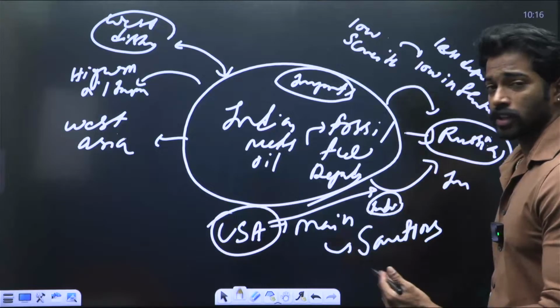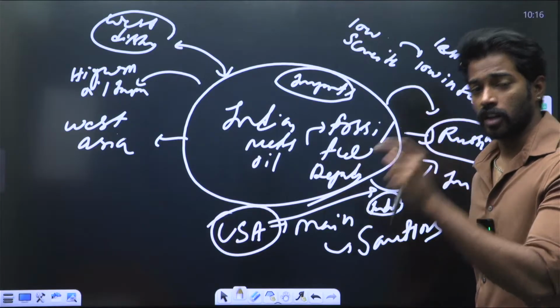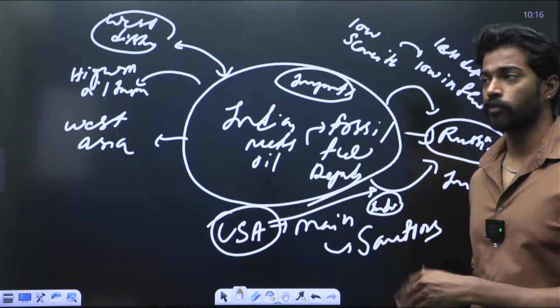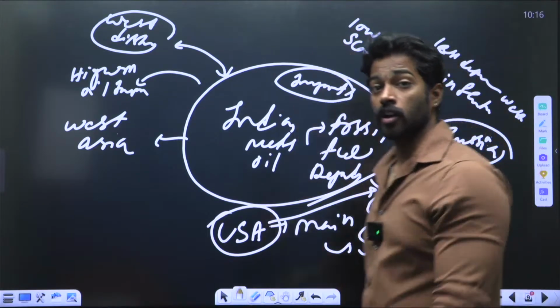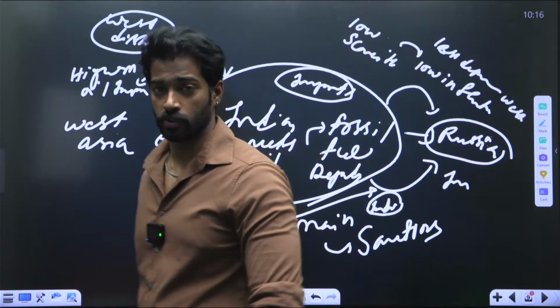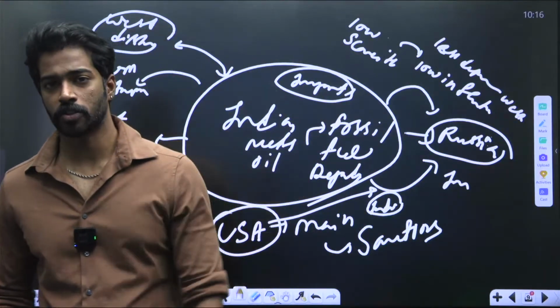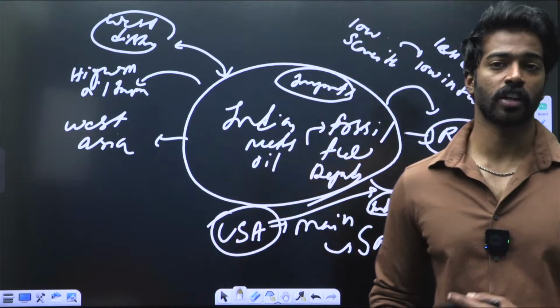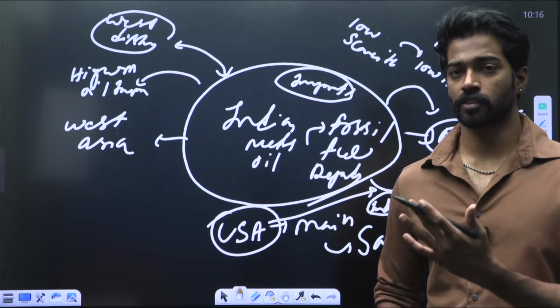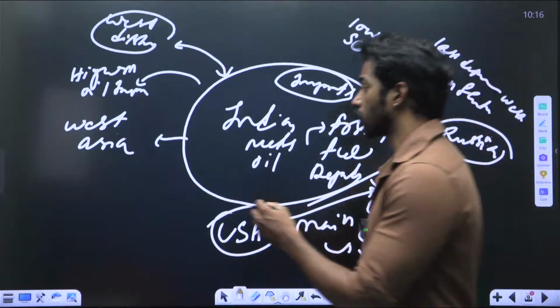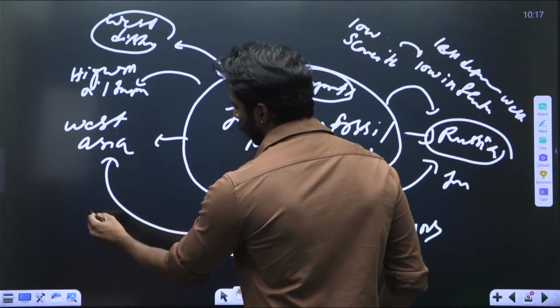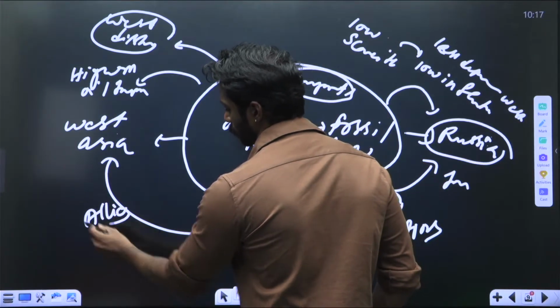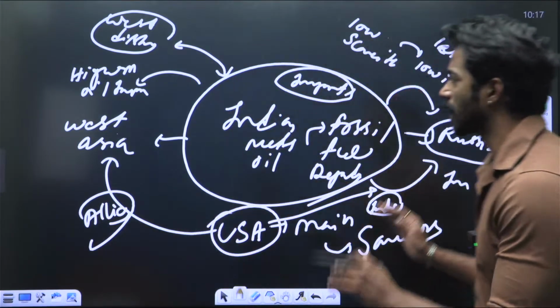So USA has directly correlated the amount of sanctions to the import of oil. If you import more oil from Russia, more sanctions from USA. If you import less oil from Russia, less sanctions from USA. That way, India is compelled to reduce the Russian imports and increase dependence on West Asia, because USA has allies with West Asia. See, you can see how strategic this is.